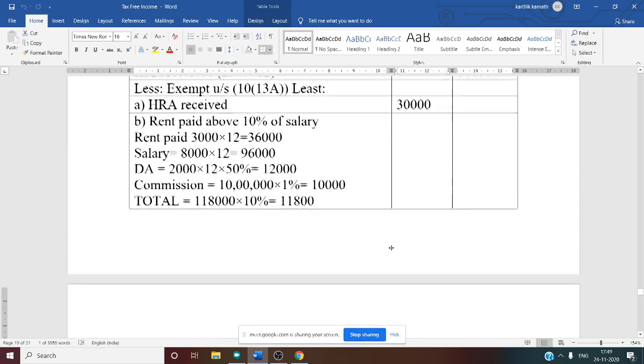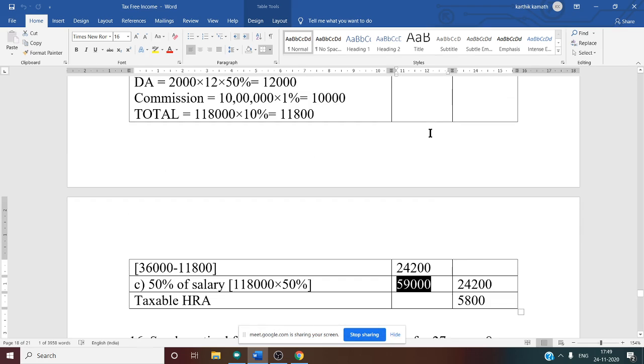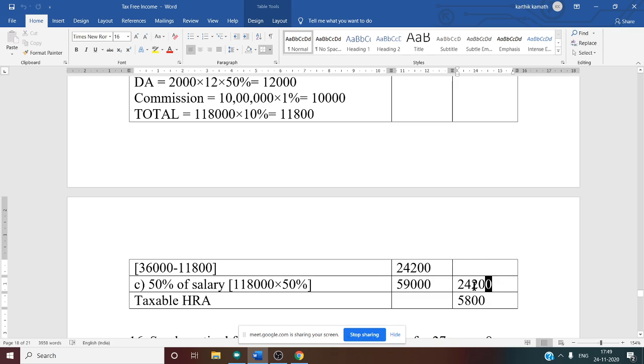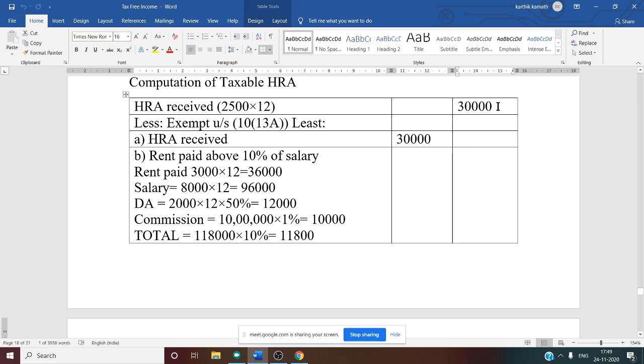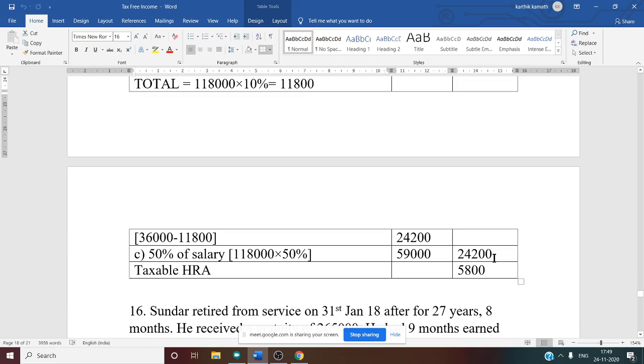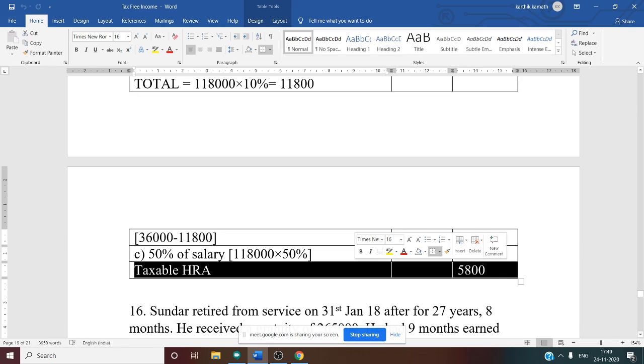So now among these three, which is least? 30,000, 24,200, 59,000. Among these three, which is least? 24,200 is least. That is why it is written in the outer column. On this 24,200 there is no tax. It is exempt from tax. We want the taxable HRA. So how to calculate taxable HRA? HRA received is 30,000. 30,000 minus the exempt amount 24,200. So taxable HRA is 30,000 minus 24,200, which is 5,800. On this 5,800 there is tax.